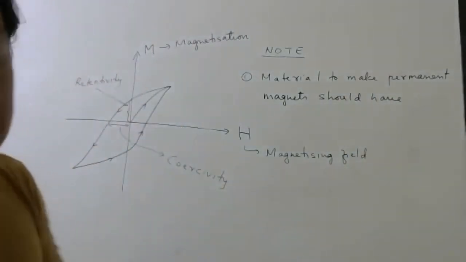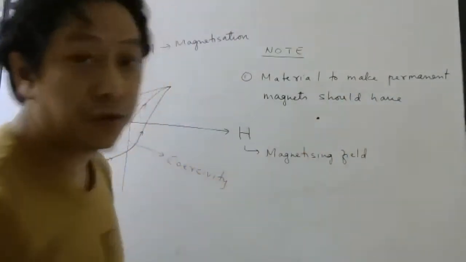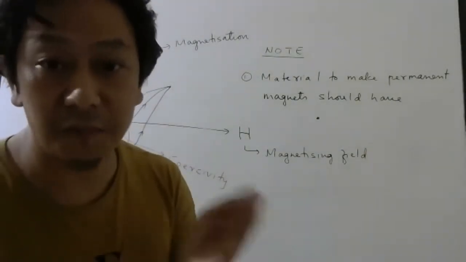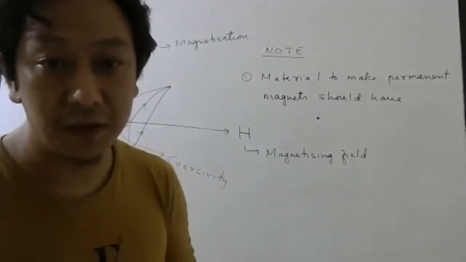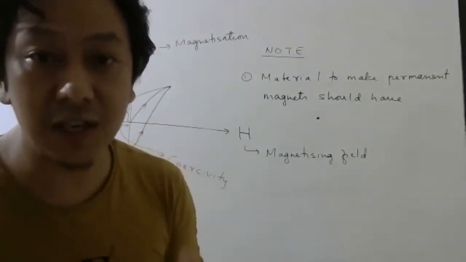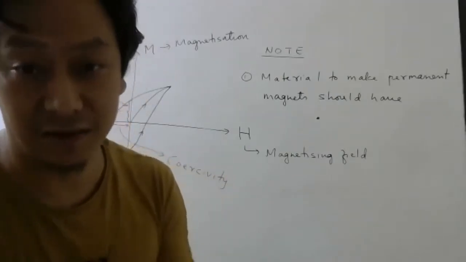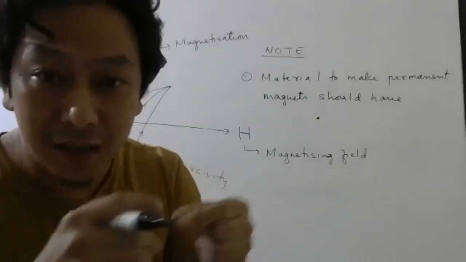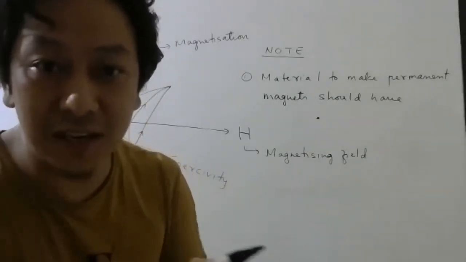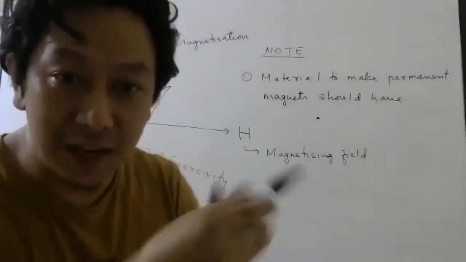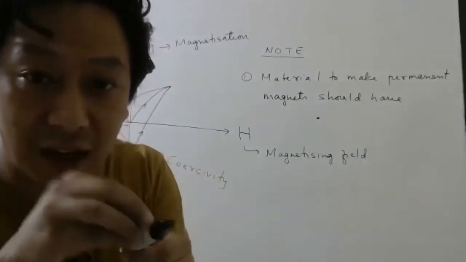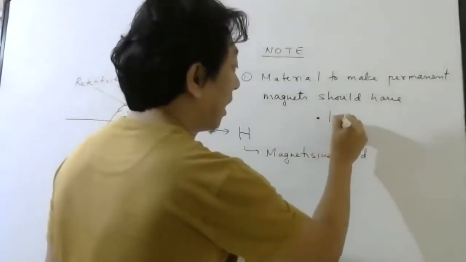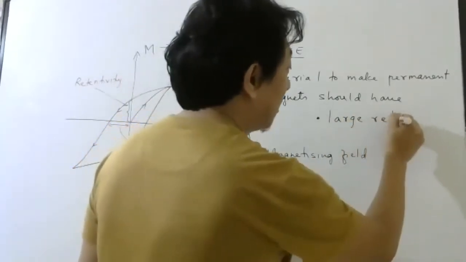what kind of characteristics? First one, it should have high retentivity. Obviously, because retentivity is the amount of magnetization left in the material. If you want to make a magnet, obviously the amount of magnetization should be large, because when you use a magnet, you are not constantly passing it inside a solenoid. You are using it outside the solenoid. Once you have magnetized it, then you use the magnet. So whatever magnetization is left in the material should be large. So the first property is that it should have large retentivity.